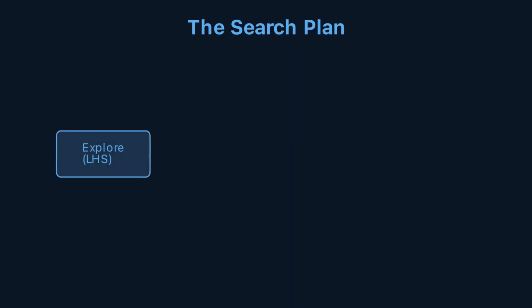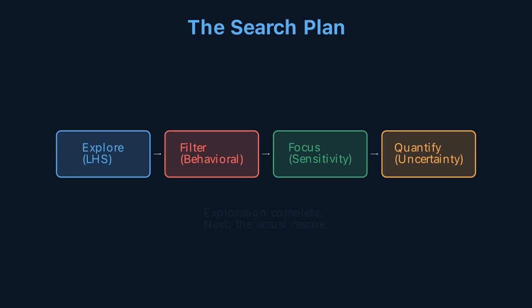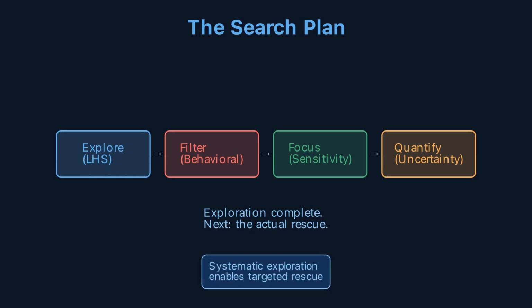The search plan is set. LHS explored the park systematically, no gaps. Behavioral filtering eliminated the impossible, cliffs and lakes crossed out. Sensitivity analysis focused the effort, distance and trails matter most. Uncertainty characterization defined the range, 5 kilometers likely, 15 possible. The exploration is complete. Next, the actual rescue.